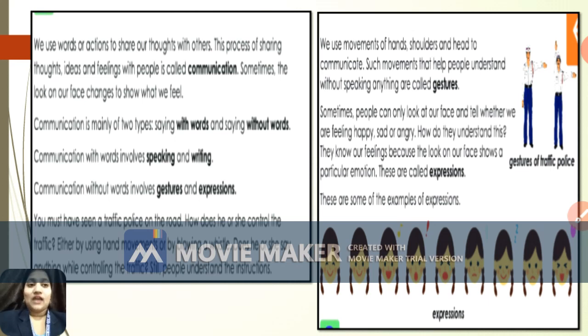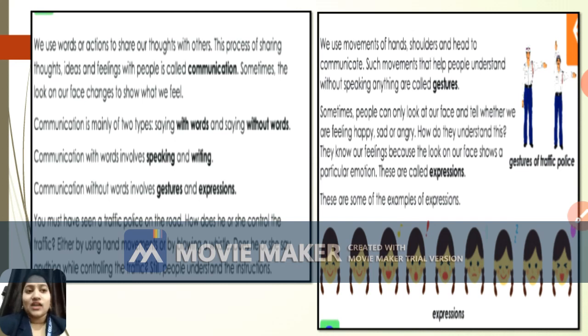So you can say that we use movements of our hands, shoulders and even the head to communicate, and such movements that help people to understand without speaking anything are called gestures. Whereas sometimes people can just look at our face and tell whether we are happy, sad, or angry.